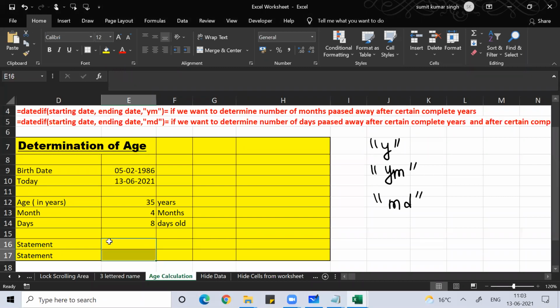Okay, guys, quickly do one thing. Everyone do this calculation for yourself. Find your age in years, months, and days, and post. If you want to hide your age, you can send a direct message, or if you want to tell the public, you can post publicly. All the 72 people who are listening to me, I want to know your age: how many years, how many months, how many days? My age is 35 years, 4 months, 8 days. Now start.